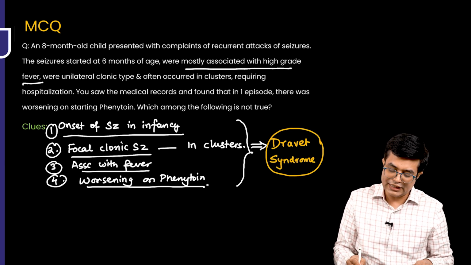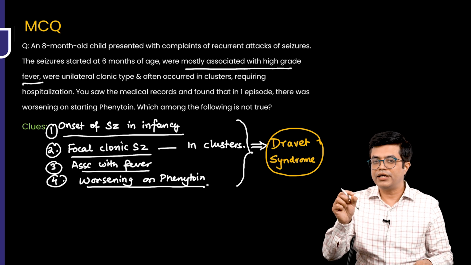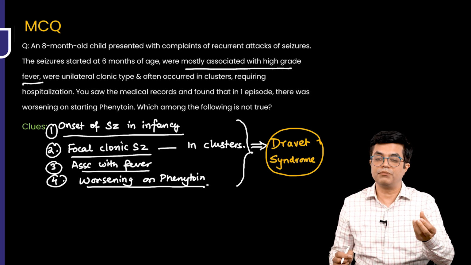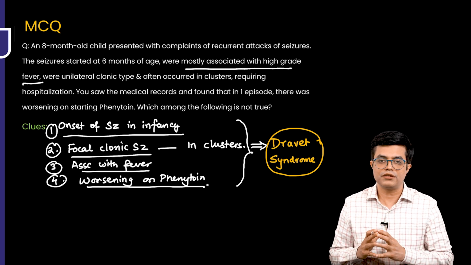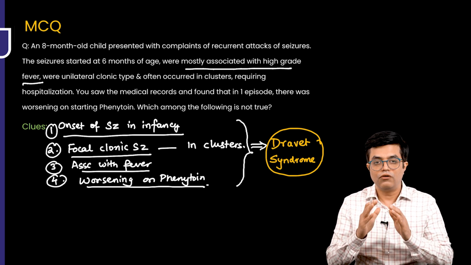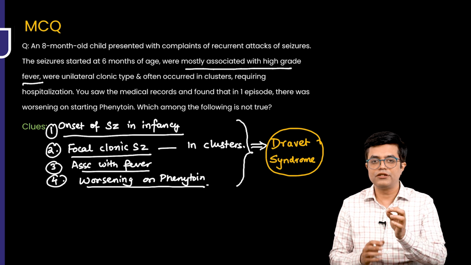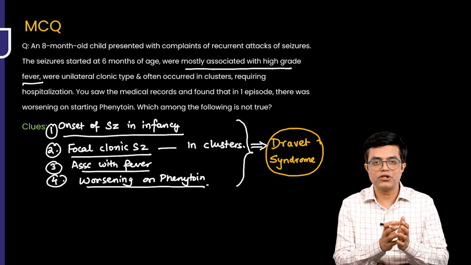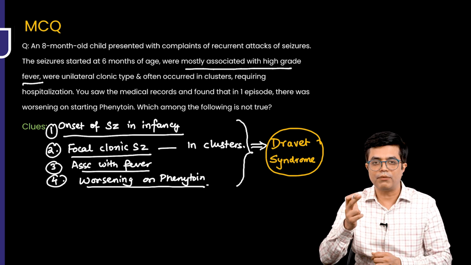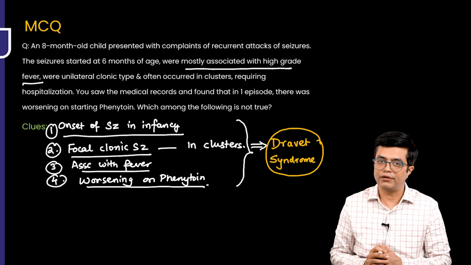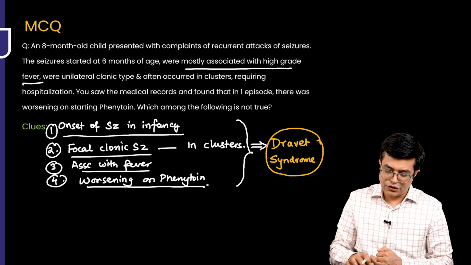Only once you know that it is likely Dravet syndrome, then you would look at the other points and see which of the following statements is true and which is false. Remember, whenever you get a case scenario in a super specialty exam, the first thing is to look at the clinical picture and make the diagnosis in your mind, and correspondingly you would be looking at the options, right? So let us start with the discussion.